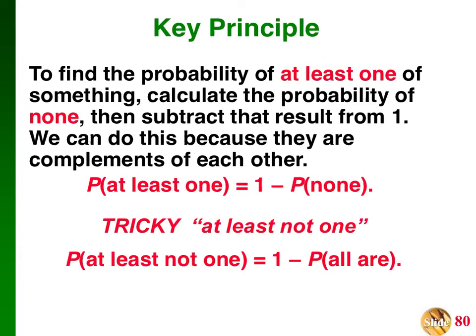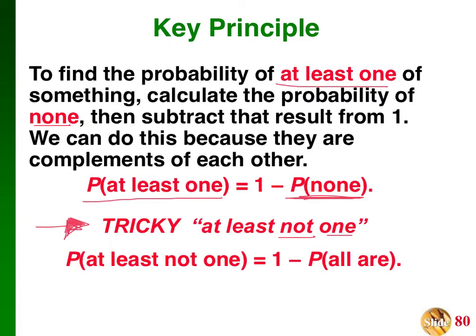All right, so here it is again. To find the probability of at least 1 of something, calculate the probability of none, then subtract that result from 1. So you can do this simply by doing this right here. The probability of at least one equals 1 minus the probability of none. There is a tricky little one, kind of like a double negative: the probability of at least not 1.